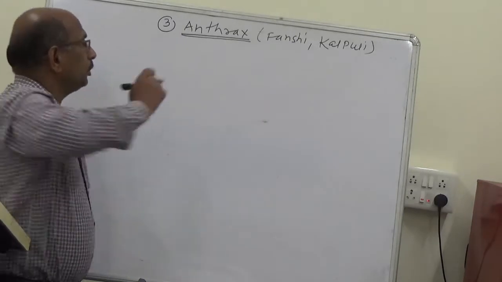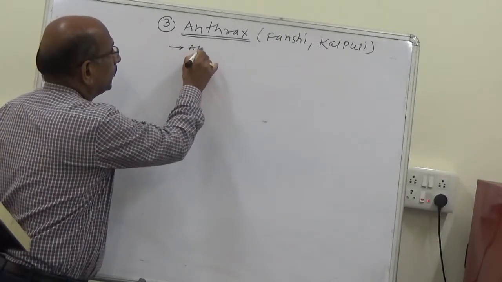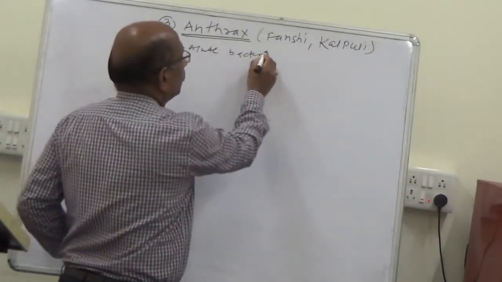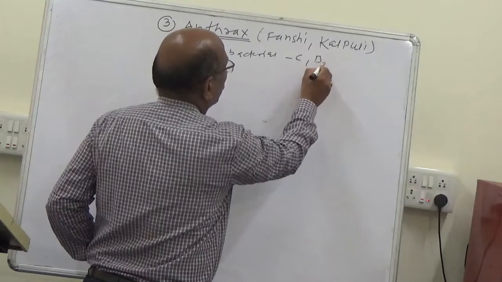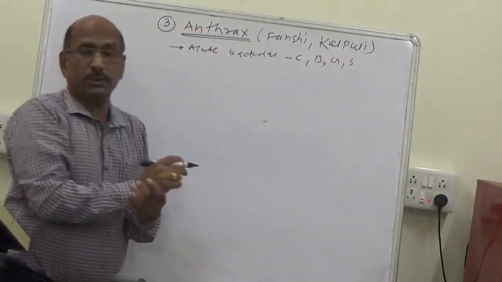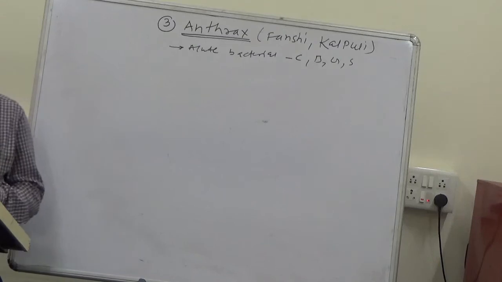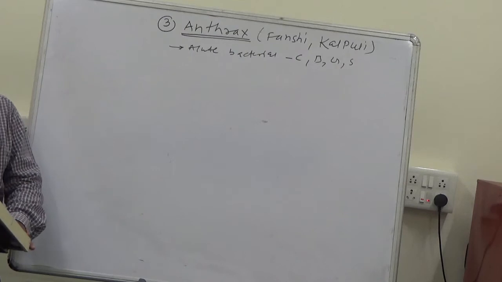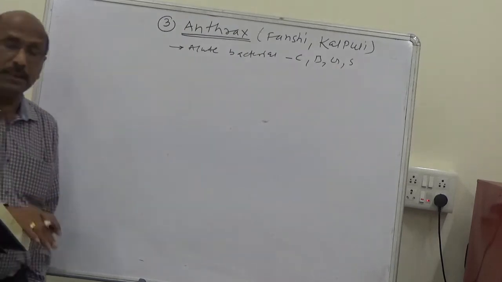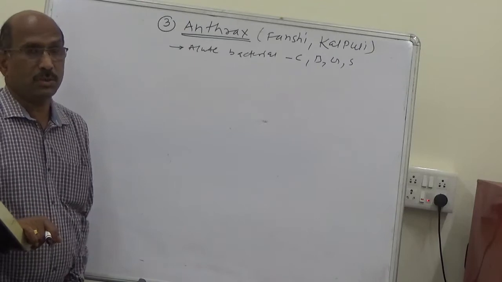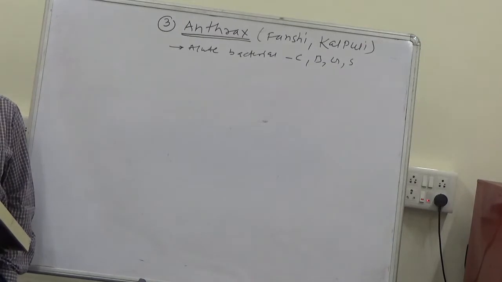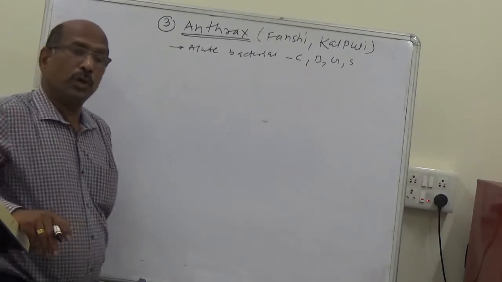This is the acute bacterial disease of cattle, buffalo, goat, and sheep. The disease is observed after sudden climatic change. The disease generally occurs during sudden climatic change, and the disease is particularly a zoonotic disease.